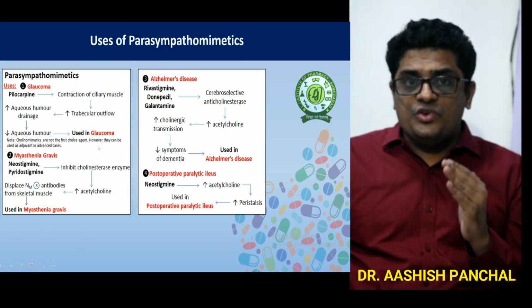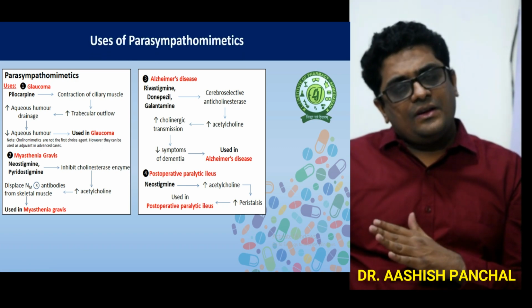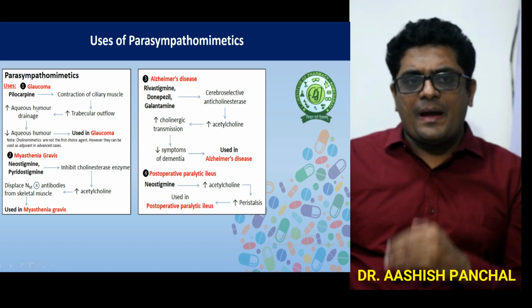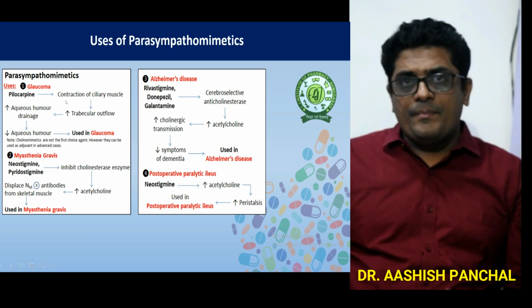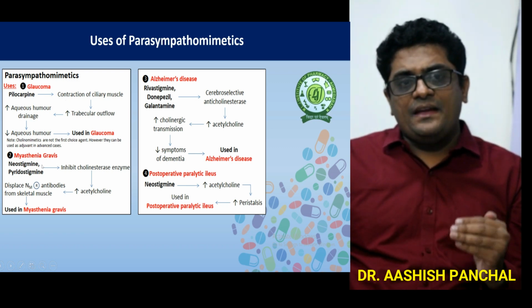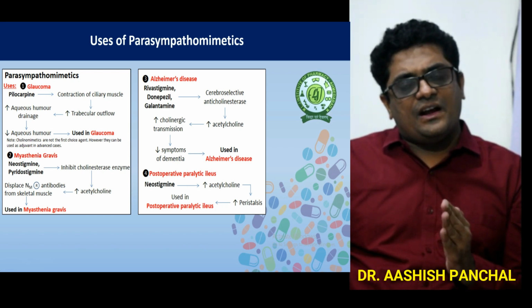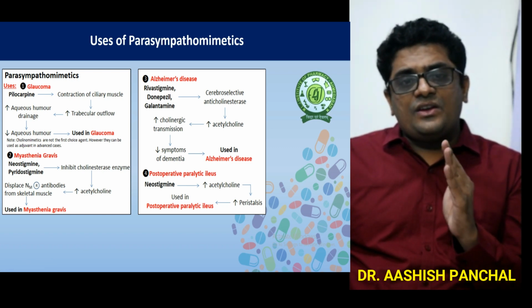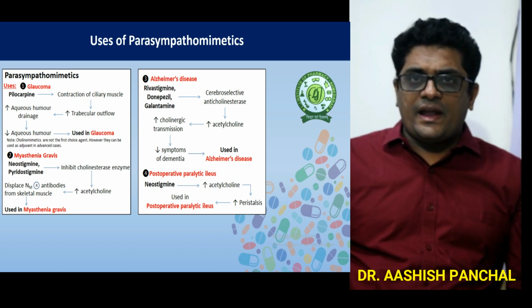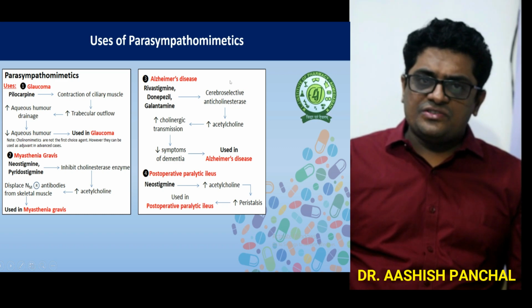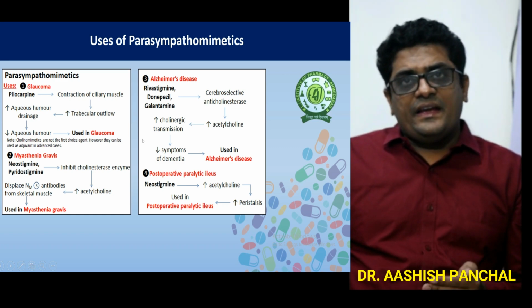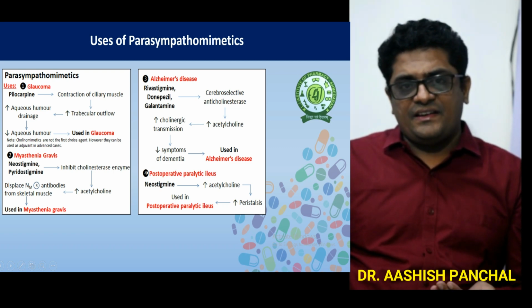Now the uses of the parasympathomimetic. Okay, let us start. The parasympathomimetic drugs are used in glaucoma because they decrease the intraocular pressure. They are used in myasthenia gravis, with drugs like neostigmine and pyridostigmine, because they are anticholinesterase drugs and thereby increase the acetylcholine concentration at the neuromuscular junction. They are also used in Alzheimer's because they help increase memory power.